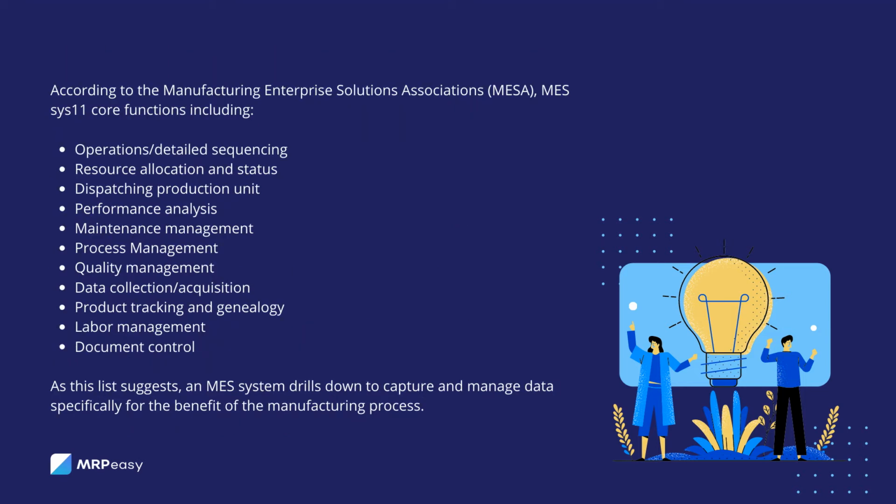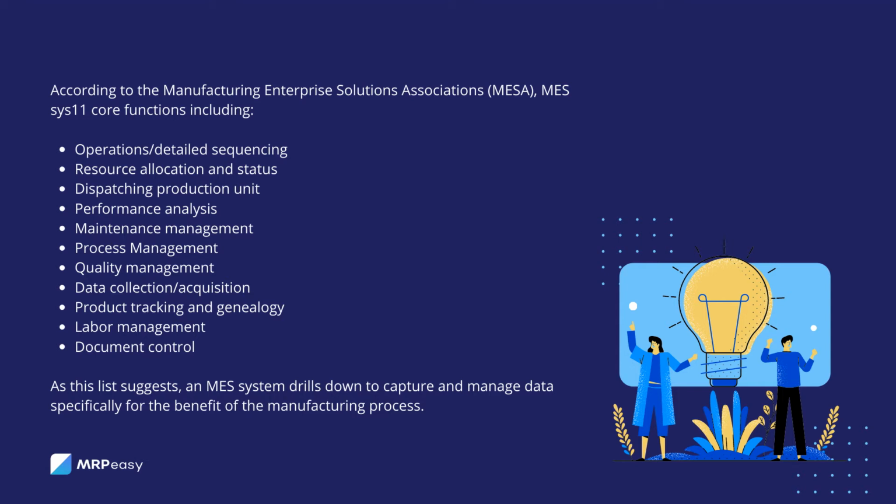According to the Manufacturing Enterprise Solutions Association's (MESA), MES has 11 core functions including operations detailed sequencing, resource allocation and status, dispatching production units, performance analysis, maintenance management, process management, quality management, data collection acquisition, product tracking and genealogy, labor management, document control.